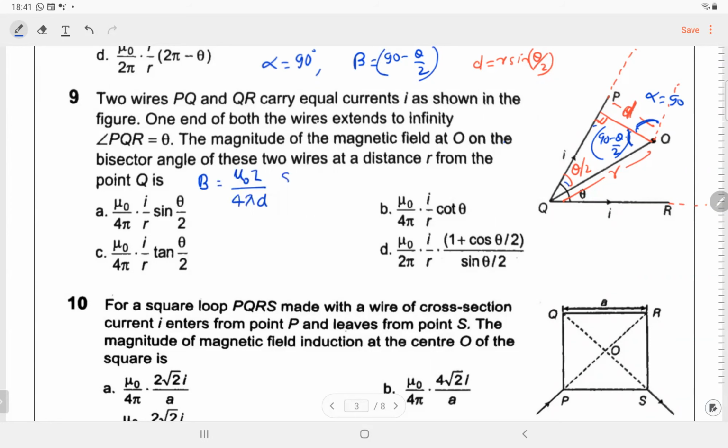That we will substitute. इसमें एक ऊपर की तरफ है और एक नीचे की तरफ है. So we will use sin alpha plus sine beta. In the previous case, both were on the same side. This is for one wire, and then when we add the other one, दूसरे की भी मैग्नेटिक फील्ड का मैग्नीट्यूड सेम होगा. डायरेक्शन हम चेक कर लेते हैं. The direction due to both in the same direction, opposite direction.